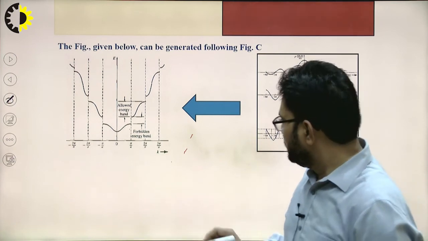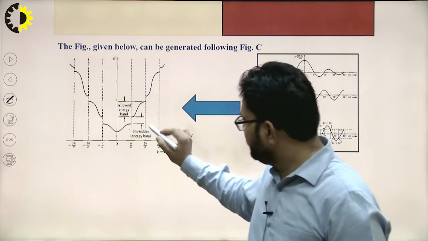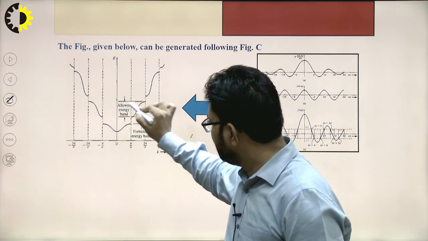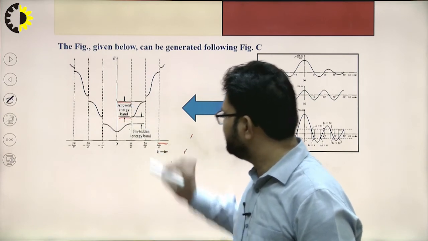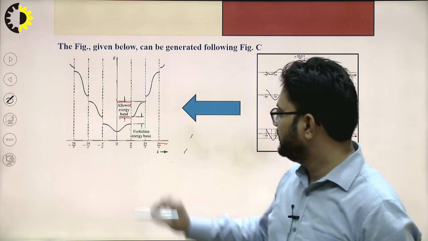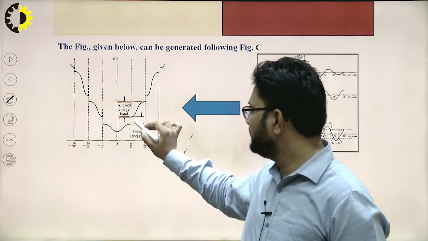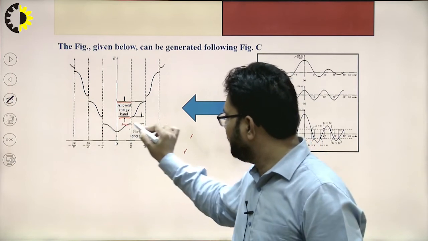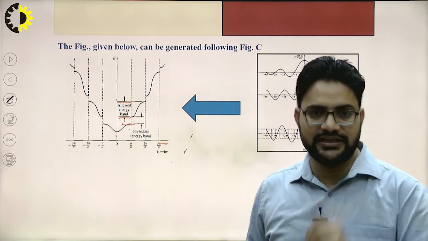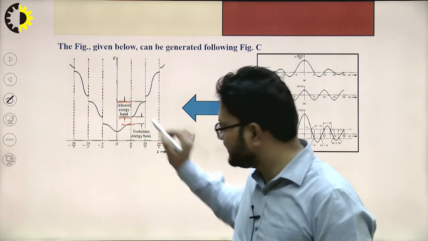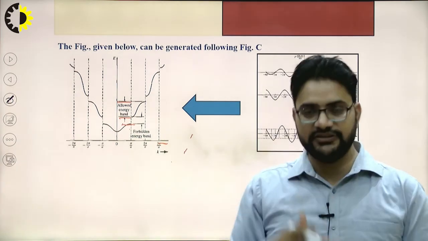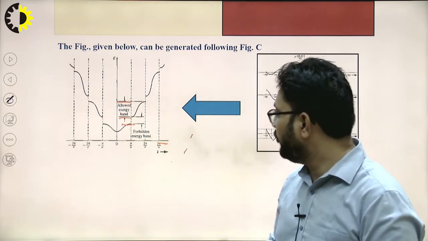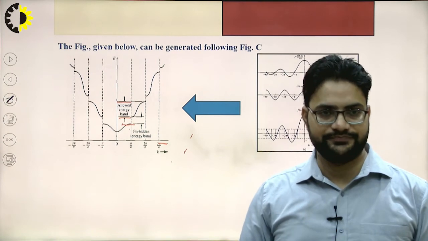If we see carefully, if this one is the first energy level and this one is the second energy level, the difference between the upper portion of the first energy level and the lower portion of the second energy level is called the forbidden energy band.